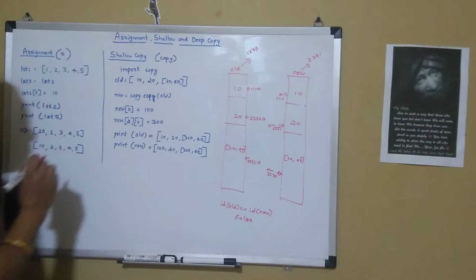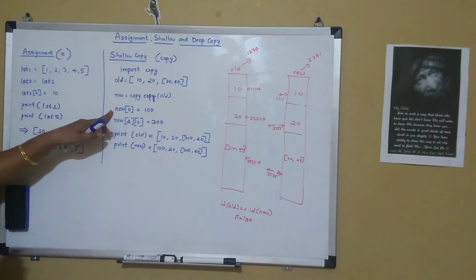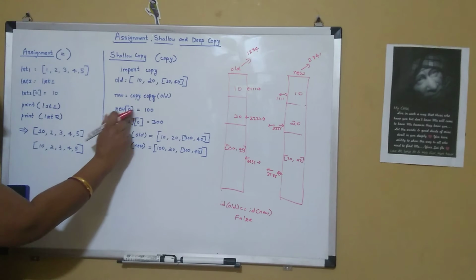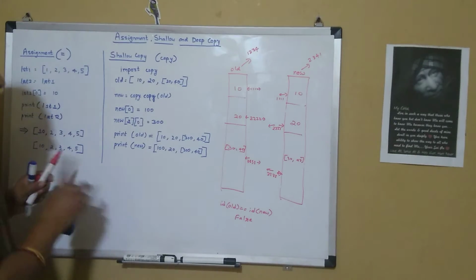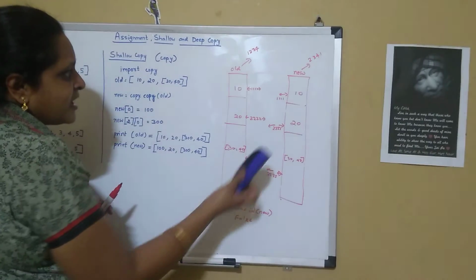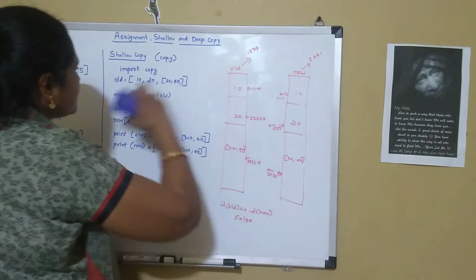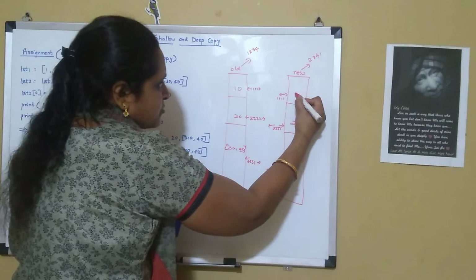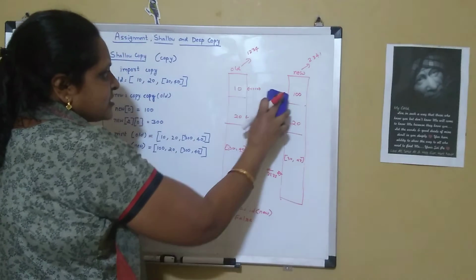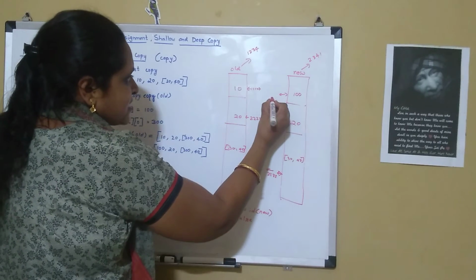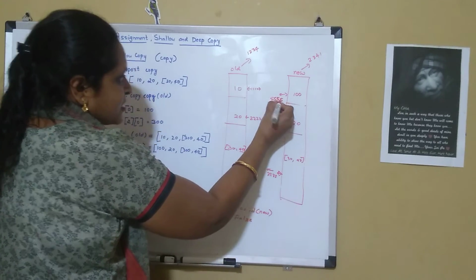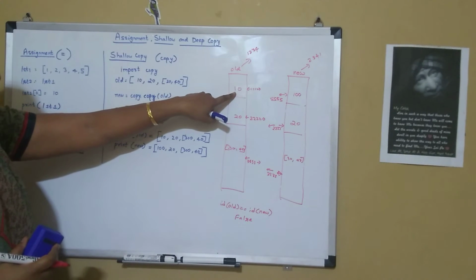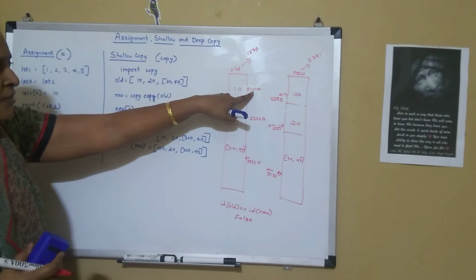So 3333. Now in the new list, that is the new copied version, if I change the 0th element to 100, and I make 10 equal to 100, this will point to a new location, say 5555. But the content in the old list will be as it is. It will have the value 10 and it will point to 1111.